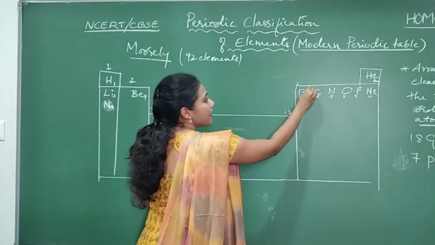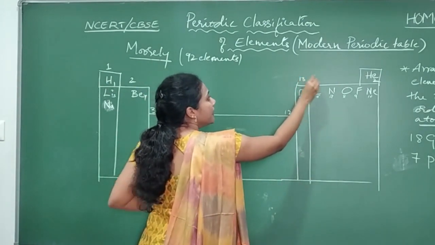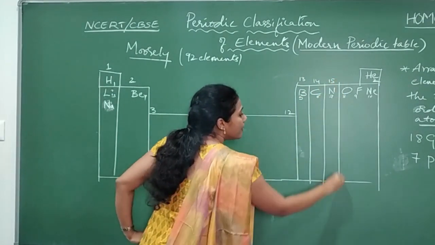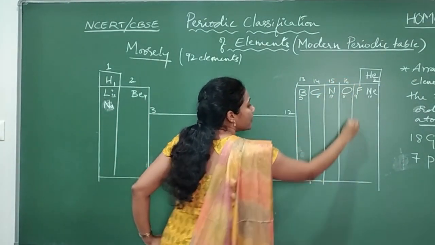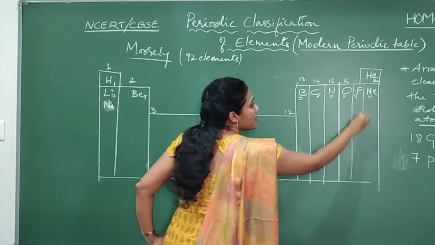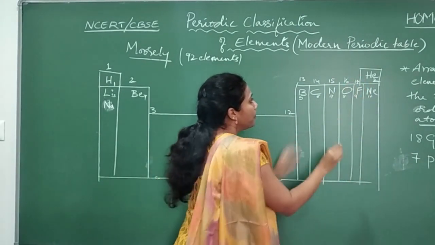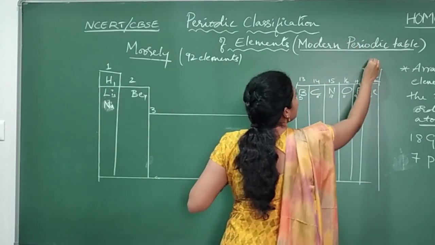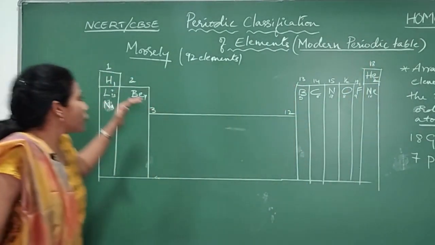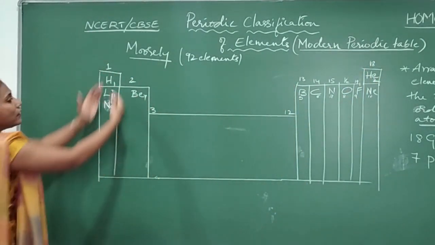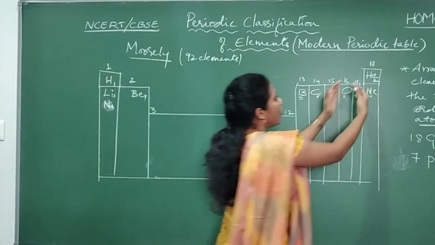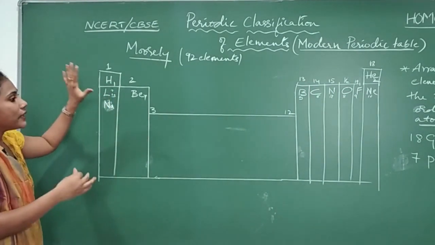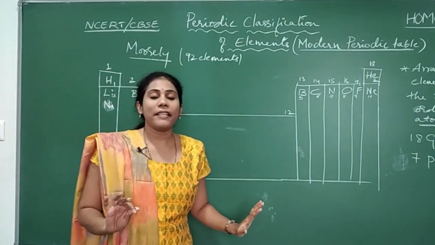Okay, and this is our group number 13, group number 14, group number 15, group number 16, okay, and group number 17, and these helium, neon elements are group number 18. Okay, so these vertical columns are what we are calling groups. So how many vertical columns are there? 18. So there are 18 groups in our periodic table.